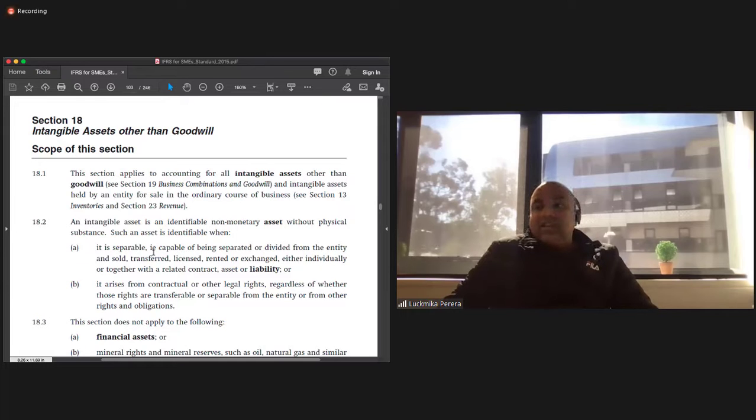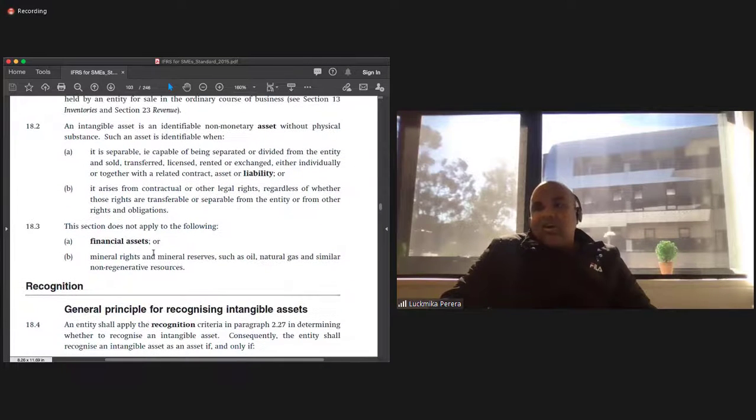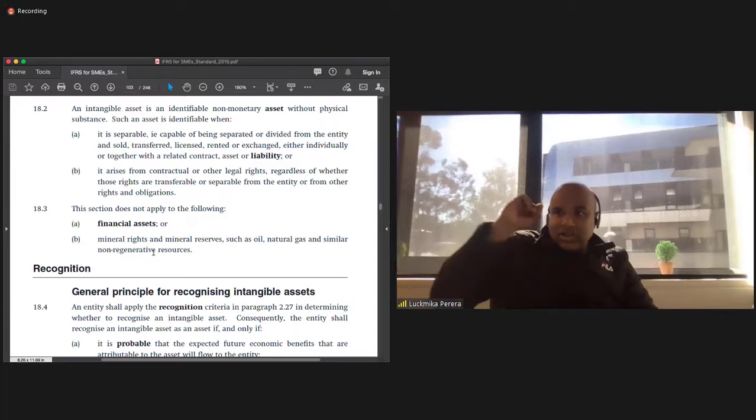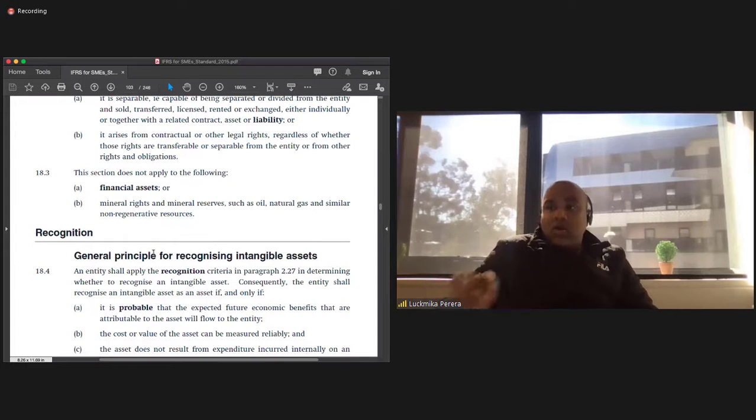It arises from contractual or other legal rights, regardless of whether those rights are transferable or separable from the entity or from other rights and obligations. Obviously, this section does not apply to financial assets. It's non-financial assets, and also does not apply to minerals, mineral reserves, etc.